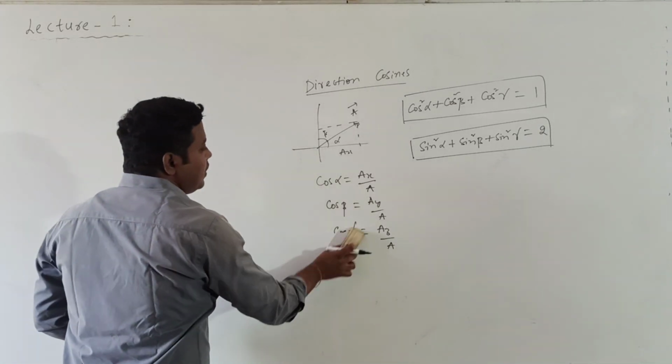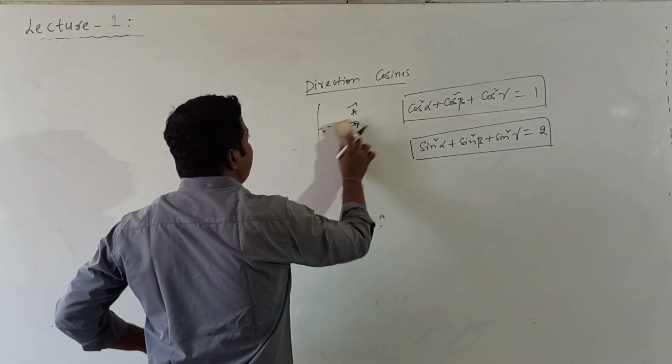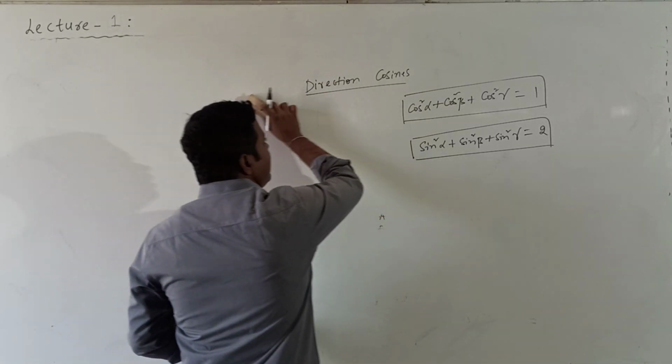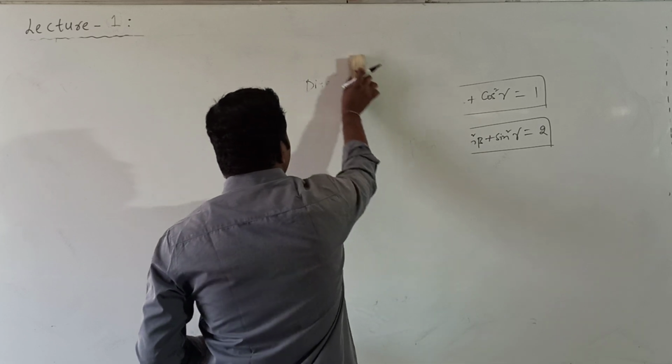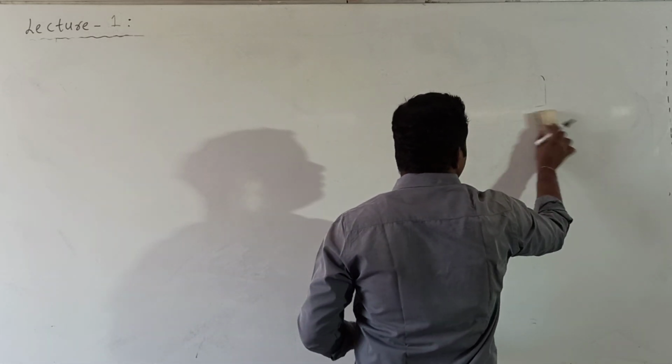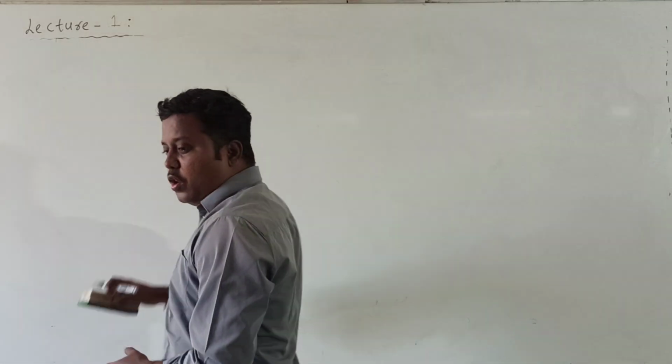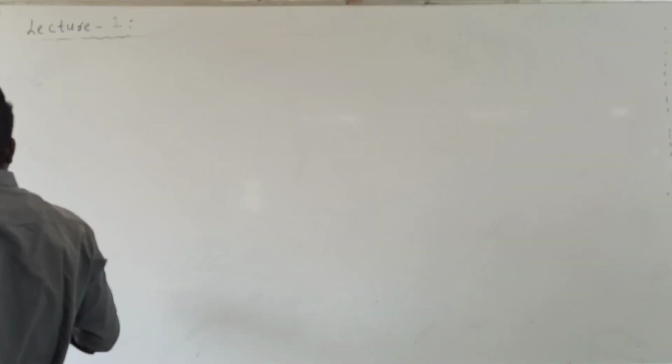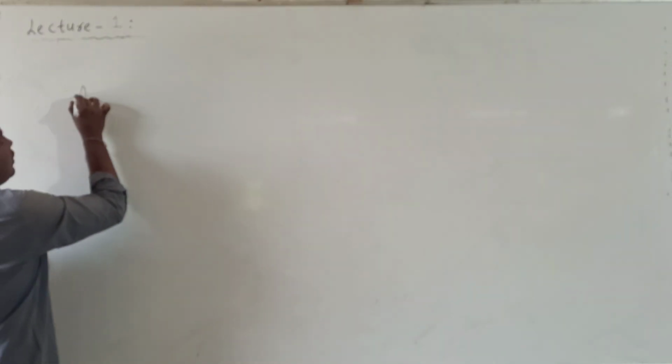Mainly in this chapter we have to discuss vector addition, subtraction and multiplication. First we will discuss addition of vectors.